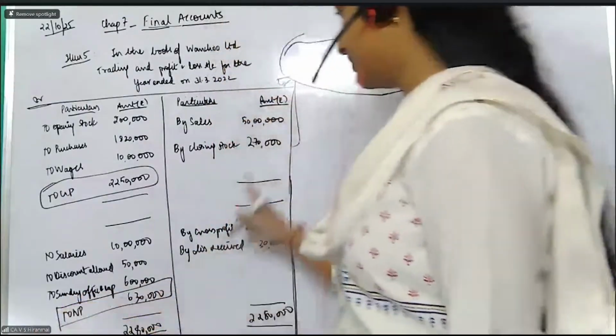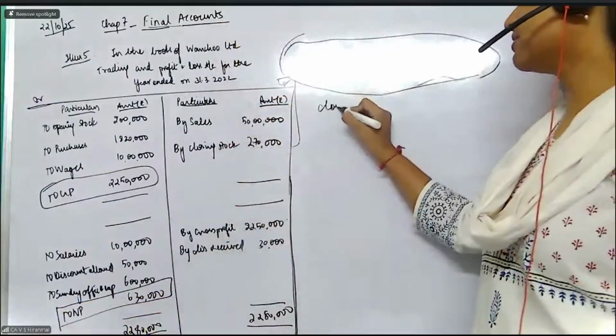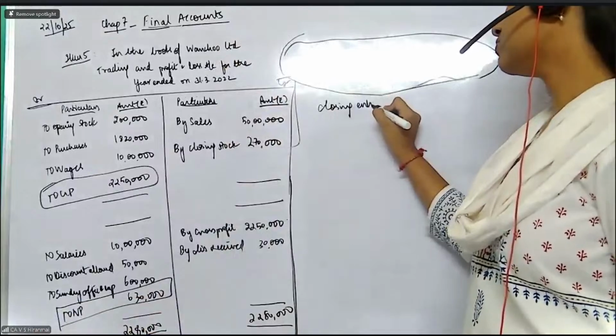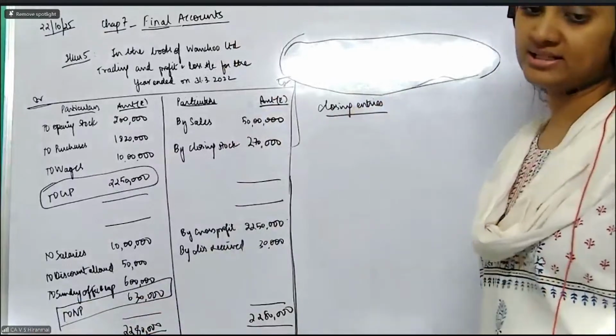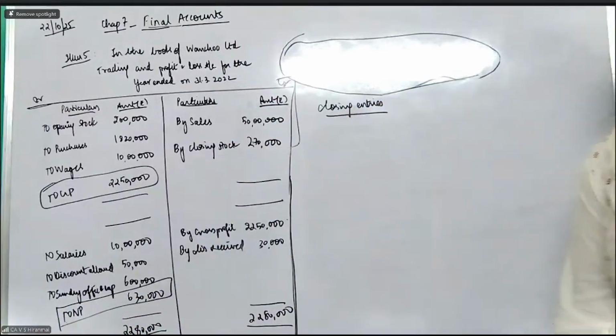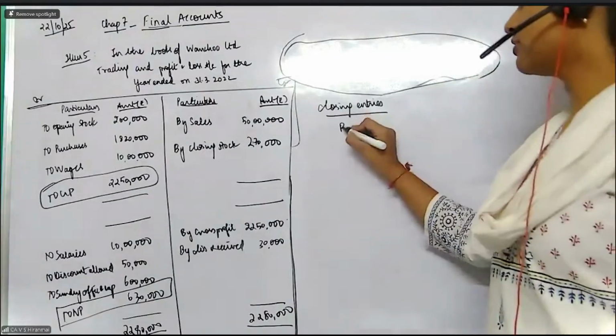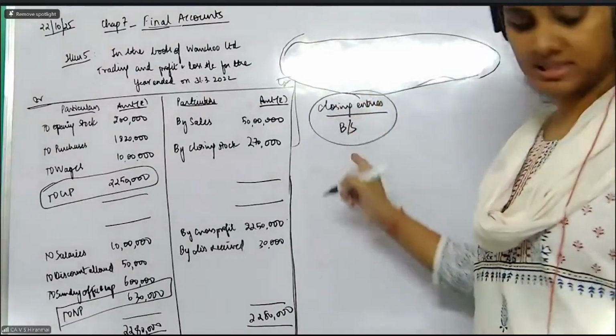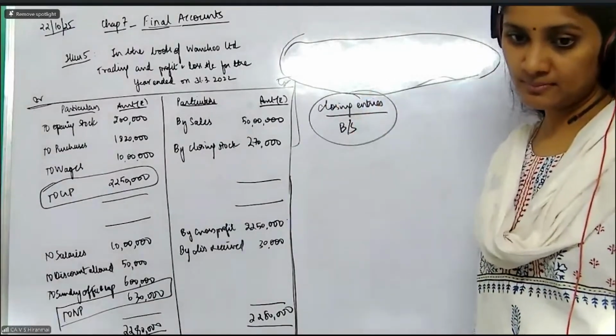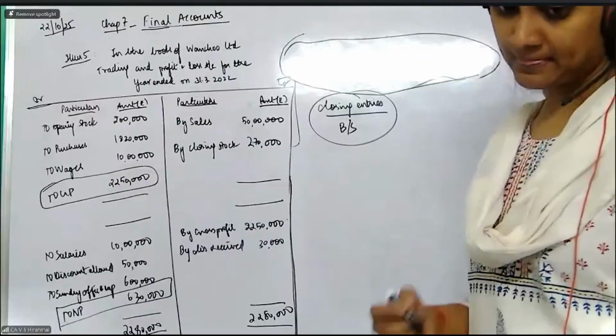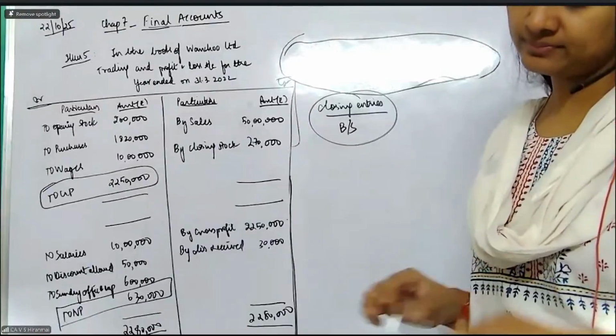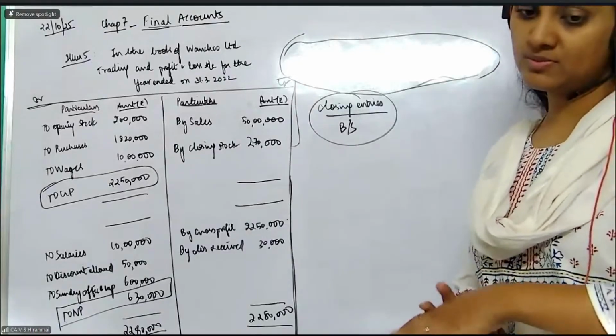After you arrive at these two, you are supposed to pass the closing entries. Please do that as homework. Very, very easy. Clear? If you want, you can also try the balance sheet as a part of the same question. Yes, everybody understood? Any doubts with this particular question?